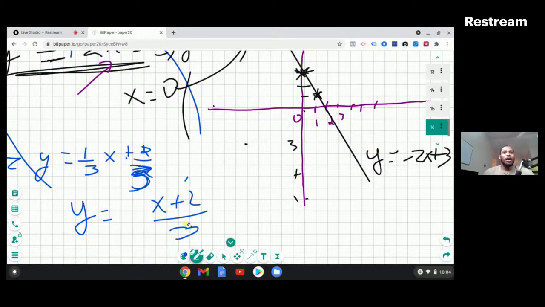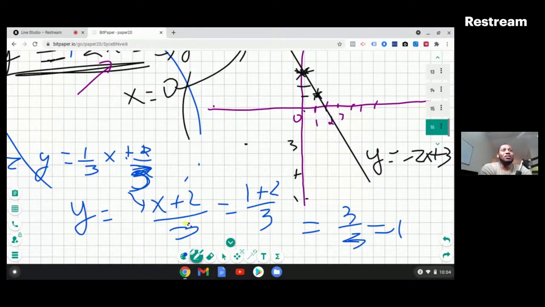So how do we verify that? We replace x by 1. So x is equal to 1, which implies 1 plus 2 divided by 3 is equal to 3 divided by 3, which is 1. That's kind of a cheat way to do it because we already know the solution. But the point 1, 1 will satisfy this equation, so this line passes through the point 1, 1. What's another point that this line passes through?